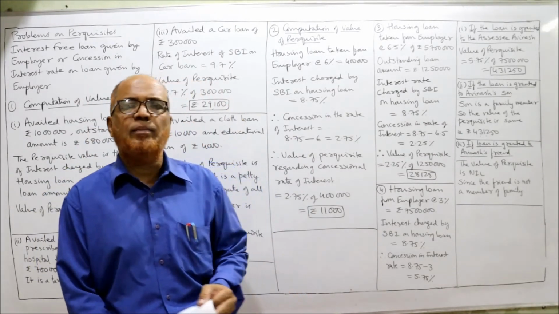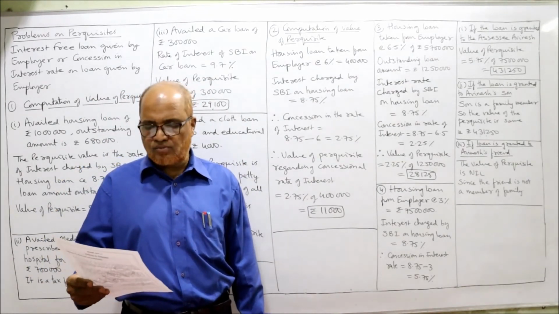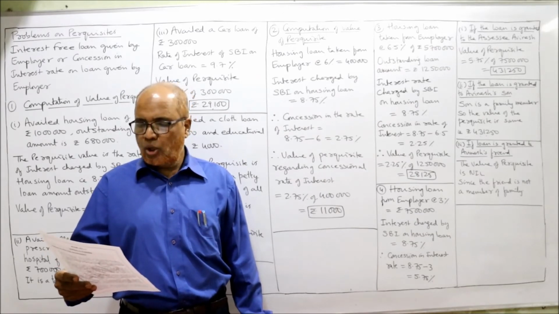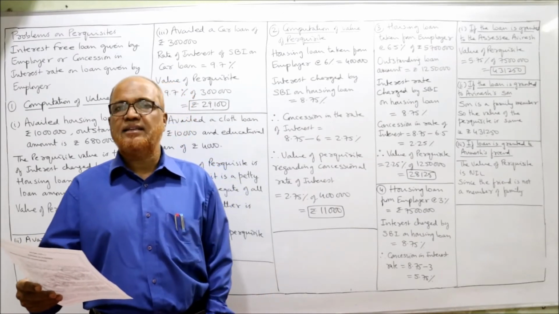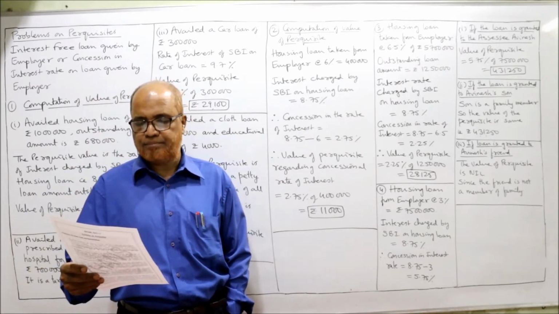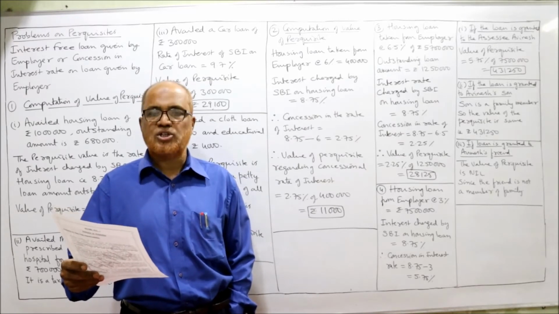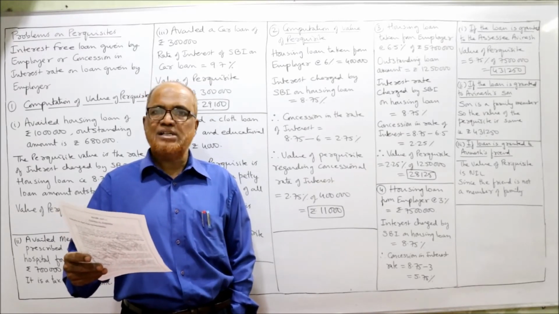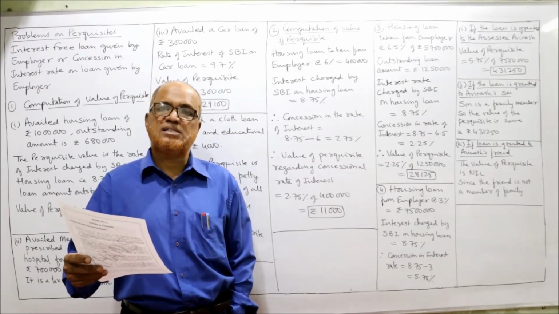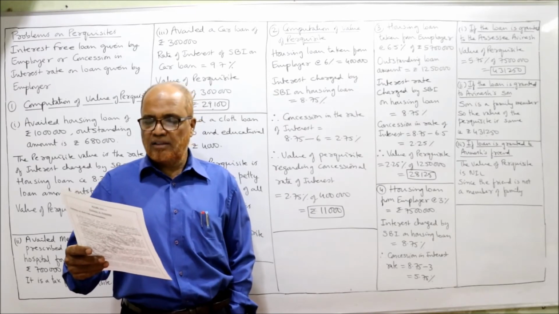Last and final problem, fourth one. Mr. Avinash is working in a company for the last 18 years. A loan of rupees 75 lakh at the rate of 3% is granted for purchasing a house by the employer. Calculate the value of the perquisite in the following three situations. Three situations are given: if the loan is granted to Mr. Avinash, if the loan is granted to Avinash's son, if the loan is granted to Avinash's friend.